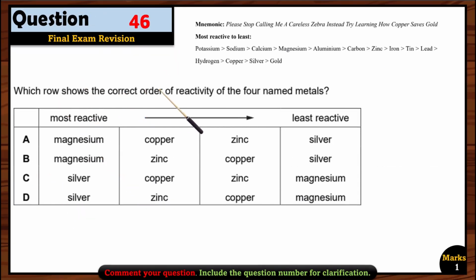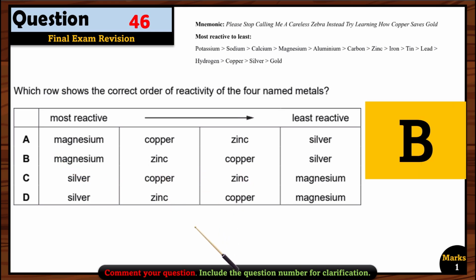Question 46. Which row shows the correct order of reactivity of the 4 named metals? So for that, you have to memorize the correct order of this series. So let's see magnesium. If you see all these options, of course, magnesium is the most reactive one, not the silver. Okay, after magnesium, we can see these 2 options. Which one is more reactive, copper or zinc? Of course, zinc is more reactive, right? So option B, of course, is the right option here.